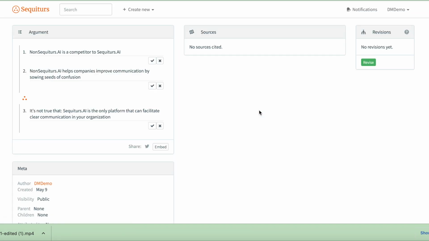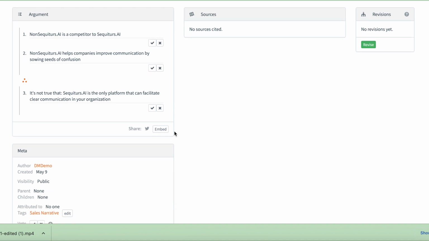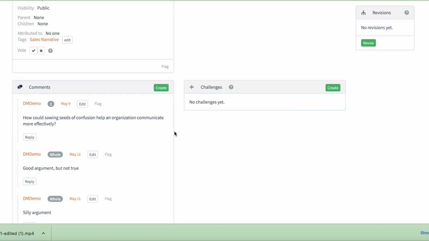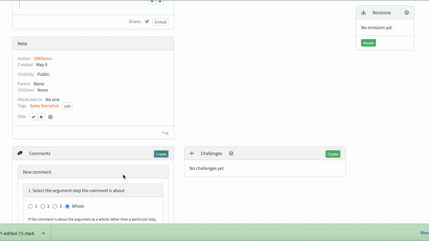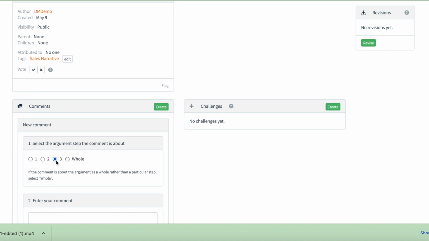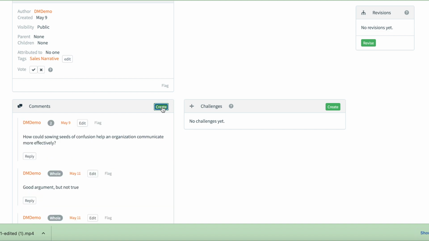I can click into this challenge argument and interact with it in exactly the same way I could with the original argument or any other argument. And I can also create comments too. In addition to interacting with the individual premises and conclusions, I can just create comments as well. I can comment on any individual piece or the whole thing.